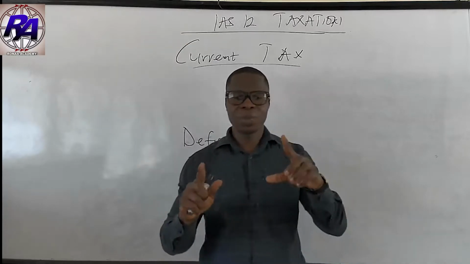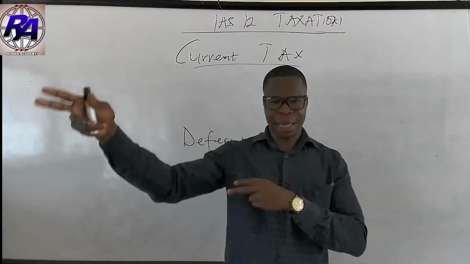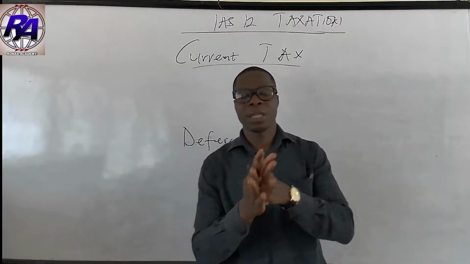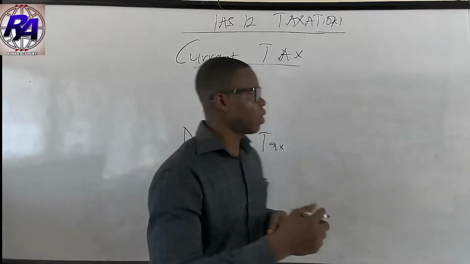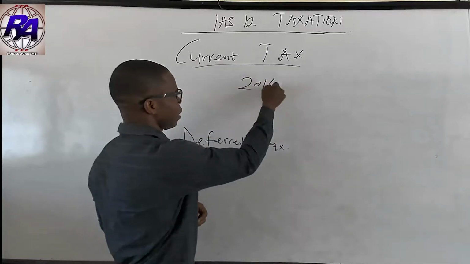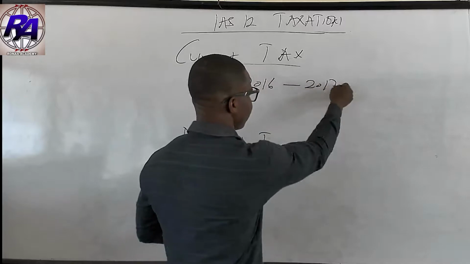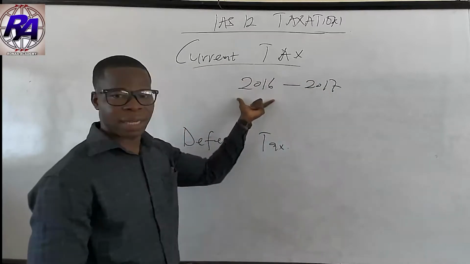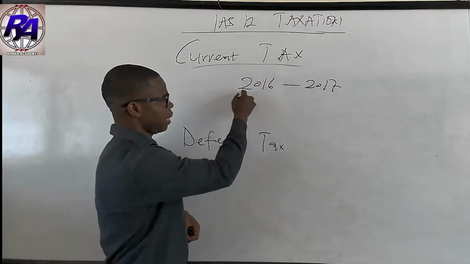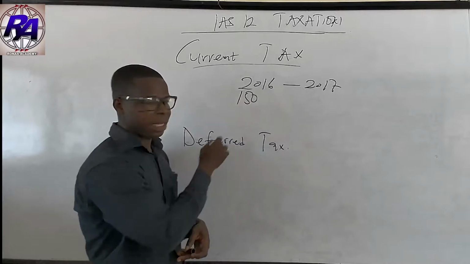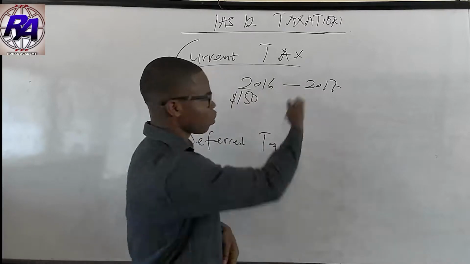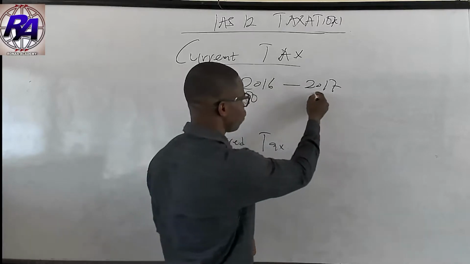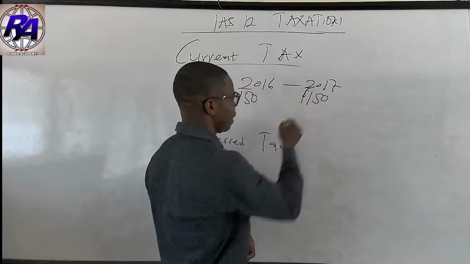So until the entity has settled the tax, we will not know whether the estimate is an under or over provision. We may be dealing with 2016 and 2017. In 2016 you provided that the tax will be maybe $150, and then in 2017 you also estimated that your tax is going to be maybe $150.